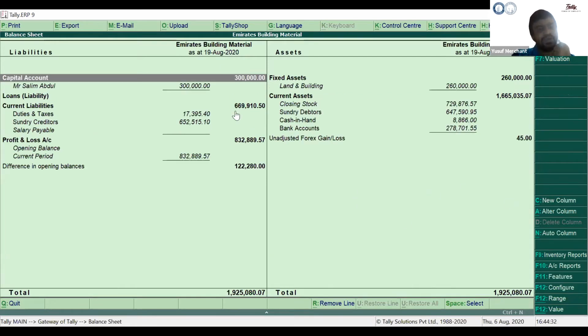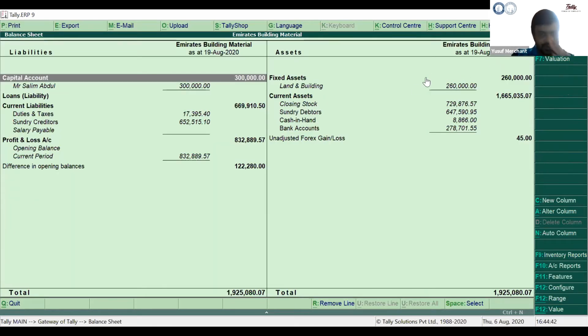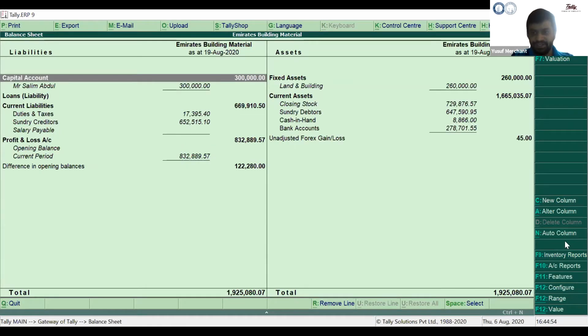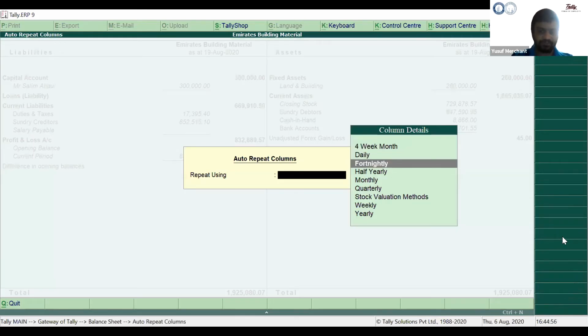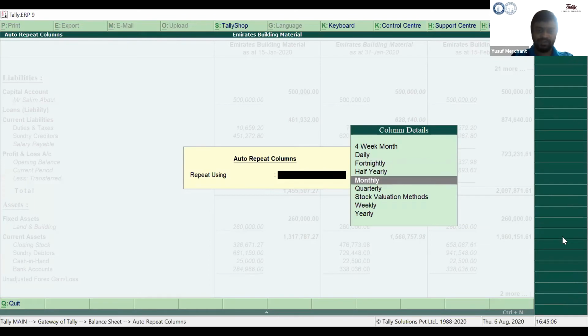Now, say if you wanted to compare your balance sheet month on month, quarter on quarter, how do you do it? Either you go to Period, select a certain period, and copy paste, and you can export it in Excel and use it. Now, there is a button called New Column. When you are at the balance sheet, it's under Detail. When you click on Auto Column, say Fortnightly, it gives you an exact comparison of the balance sheet for every 15 days. If you want it monthly, you just go to Auto Column, say Month.